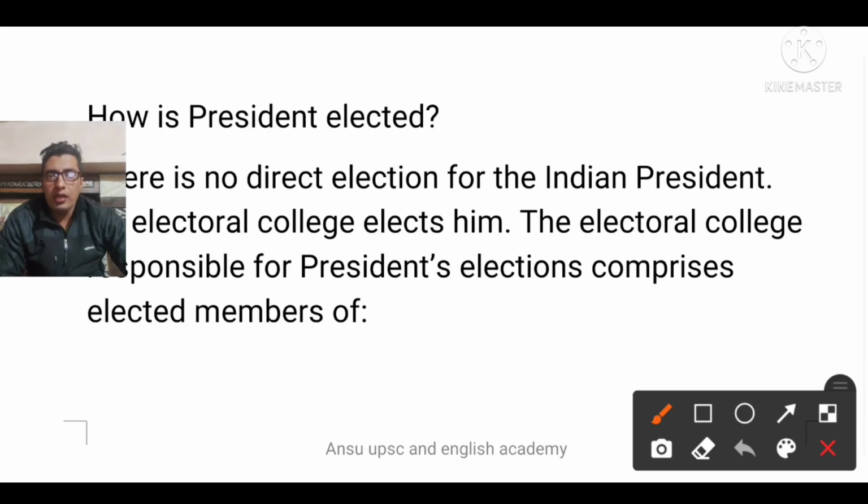And also the elected members of the state legislative assembly. One nominated member would be there in the legislative assembly, and he or she would not be able to vote for the president. Even legislative council members are not allowed to vote in the president election.